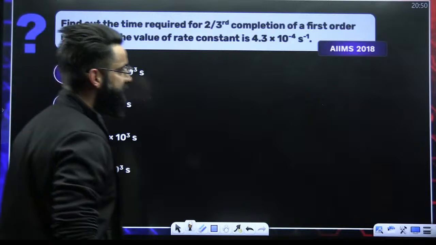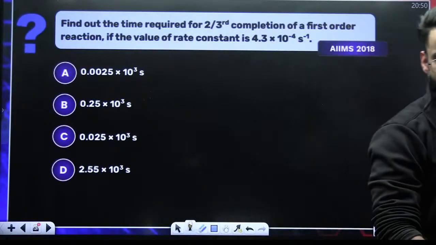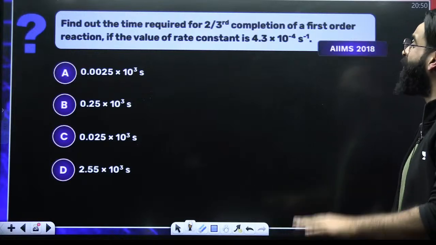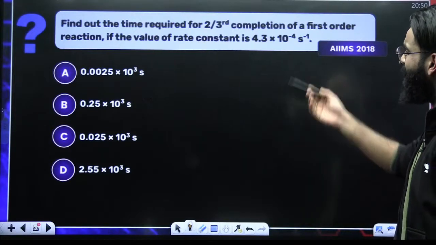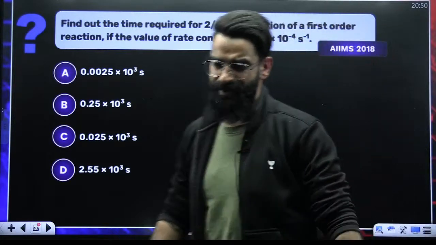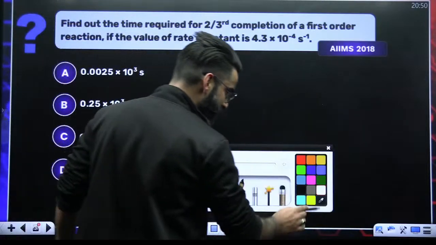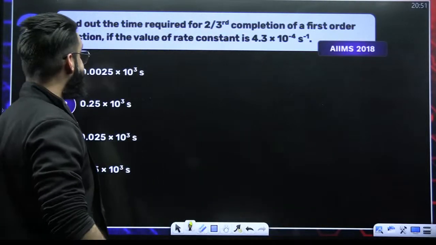Okay, look at this particular question. Find out the time required for 2/3 completion of a first order reaction if the value of rate constant is this. Again, a basic question this is. So let's exactly see what we do in this particular question.